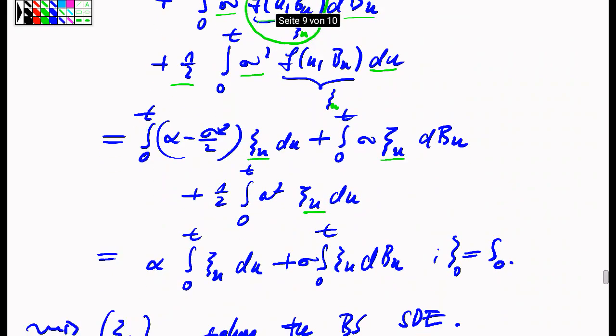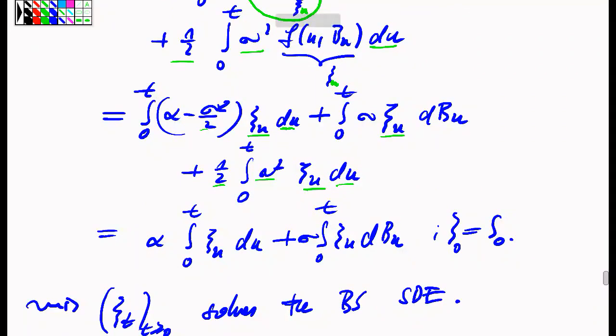And then I can just rearrange terms, because I see that I have a du integral twice, and the sigma squared and half here appears twice. So here I have a nice cancellation. And what I see is that for the du integral, I only have alpha psi of u du, and I have the sigma psi u dB_u.